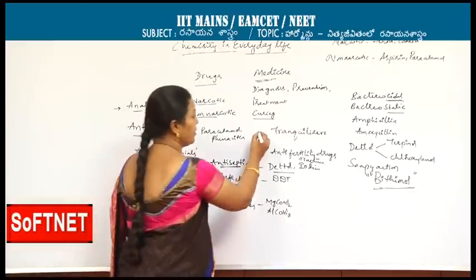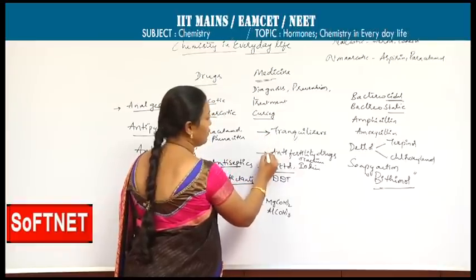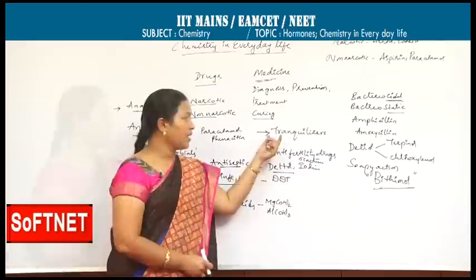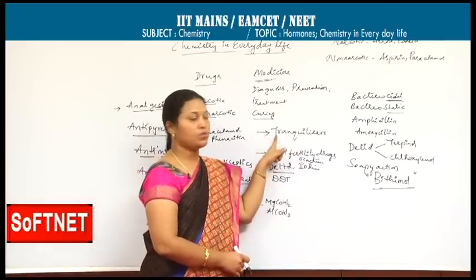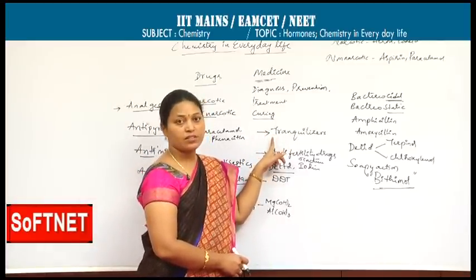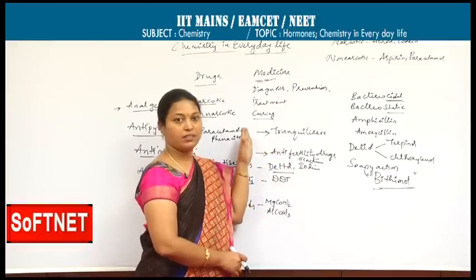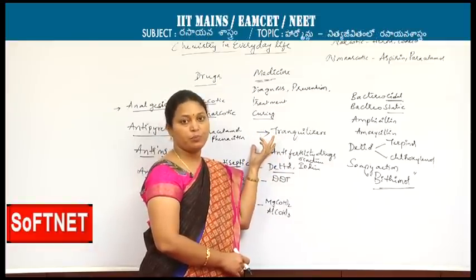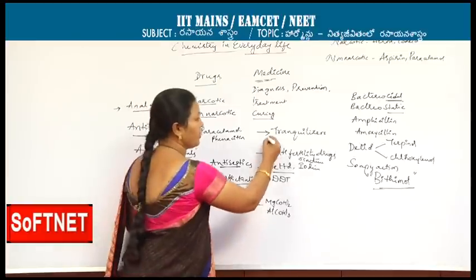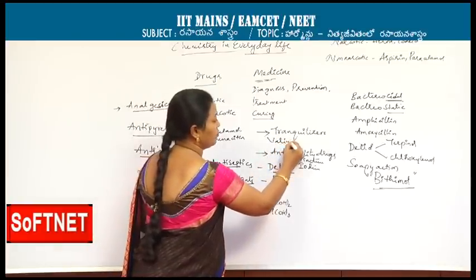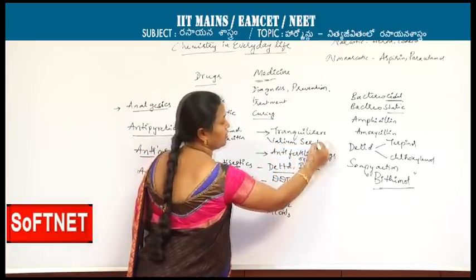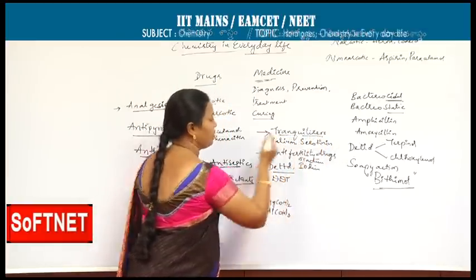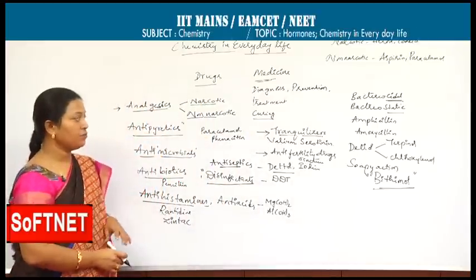Now another one, tranquilizers and anti-fertility drugs we have to discuss. Tranquilizers are used to control the central nervous system, thereby these are the drugs which are used for psychotic and neurologically disordered persons. The examples for tranquilizers are Valium and serotonin. Next, anti-fertility drug.